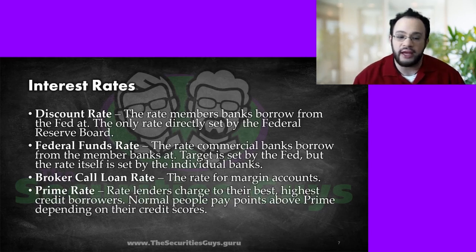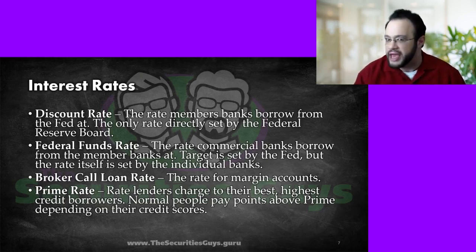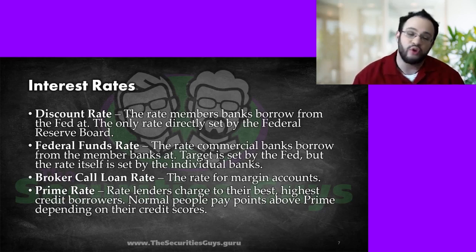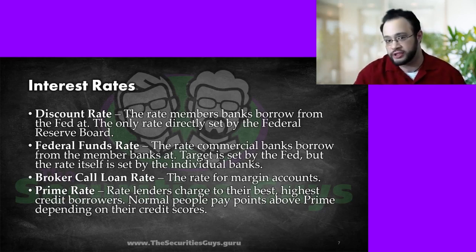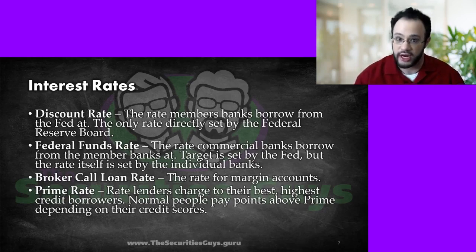The prime rate is the rate that lenders charge to their best and highest credit borrowers. Generally, these are going to be high credit corporations, but certainly normal, incredibly wealthy, incredibly high quality credit score people may be able to get pretty close to prime. But normal people are going to be paying points or fractions of a point above prime. 1, 2, 3, 4, 5 points above prime, depending on what their credit scores are.